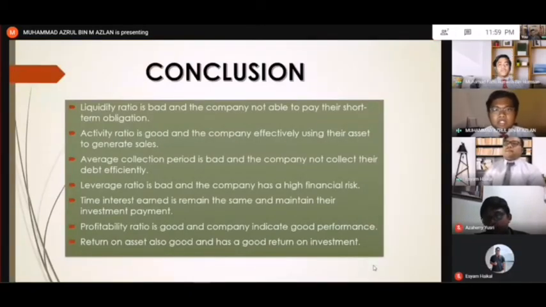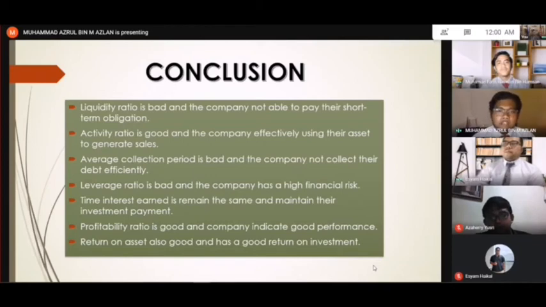Bismillahirrahmanirrahim. Assalamualaikum warahmatullahi wabarakatuh. My name is Muhammad Azrul bin Azlan, and I am the existing shareholder for the Fashion Valet company. So, based on the explanation, the conclusion that I can make is liquidity ratio is bad and the company is not able to pay for their short-term obligation. Second is activity ratio is good and the company effectively uses their asset to generate sales. While average collection period is bad and the company does not collect their debt efficiently.